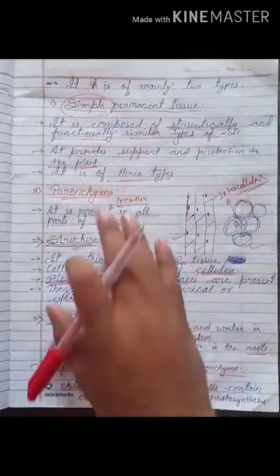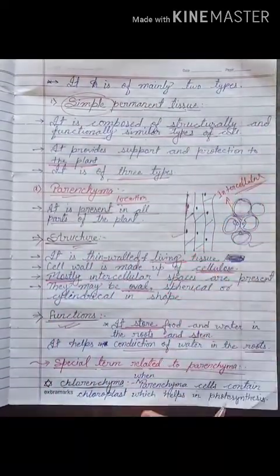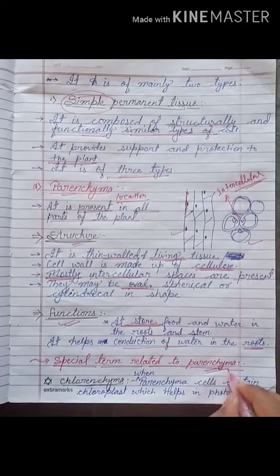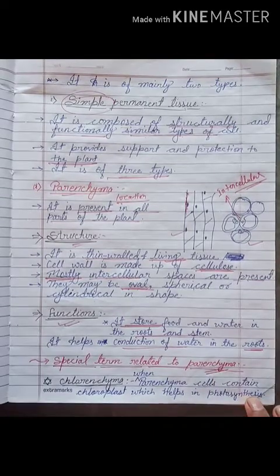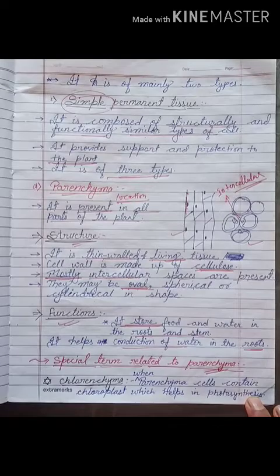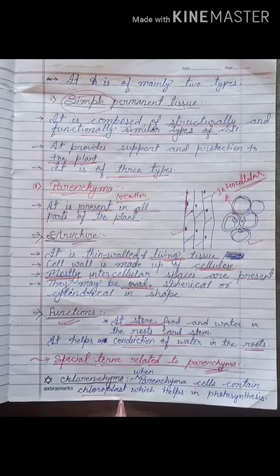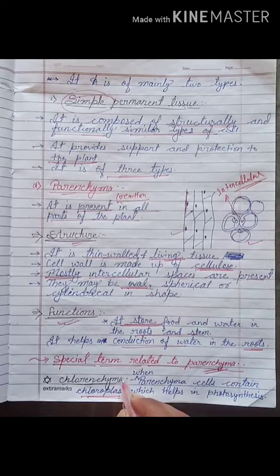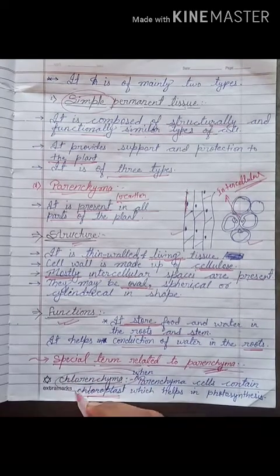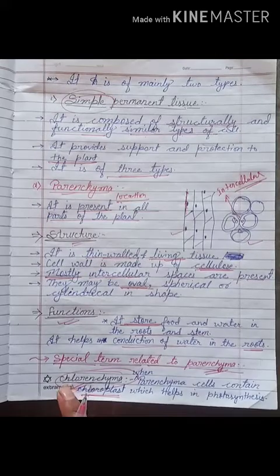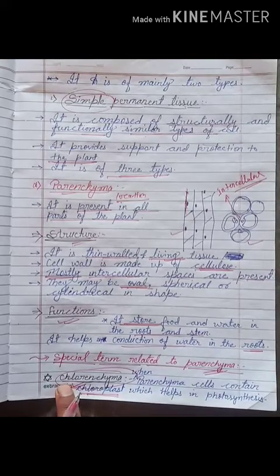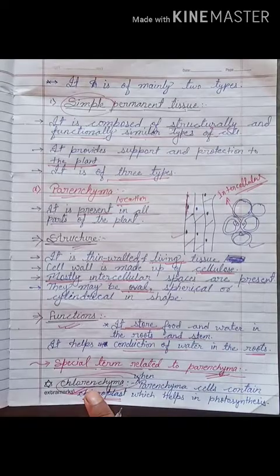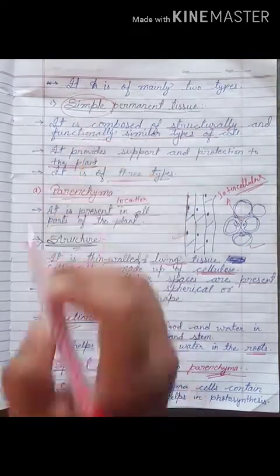Now we will discuss some important terms related to parenchyma. If the parenchyma cell contains chloroplast, then it is called chlorenchyma, not collenchyma. It is chlorenchyma, which is different from collenchyma, which is another type of simple permanent tissue.